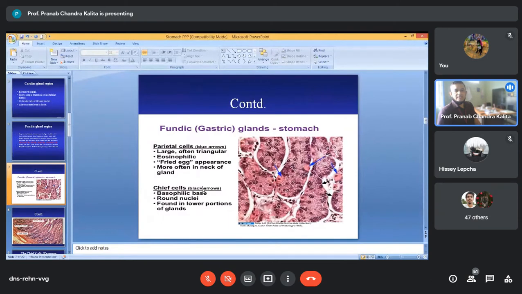Then the chief cells you can see with this arrow, they are a little darker. Cytoplasm is darker compared to the parietal cells. So parietal cells you will find very transparent, okay? But in the chief cells you will find darker, and you will find round nuclei, and mostly in the lower portion of the glands you will find the chief cells.